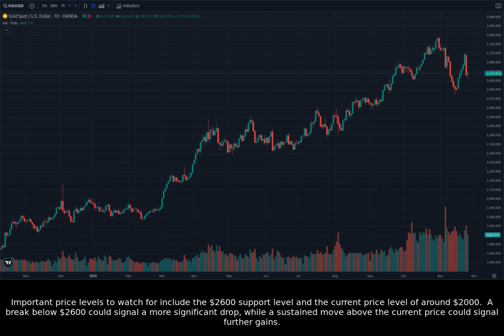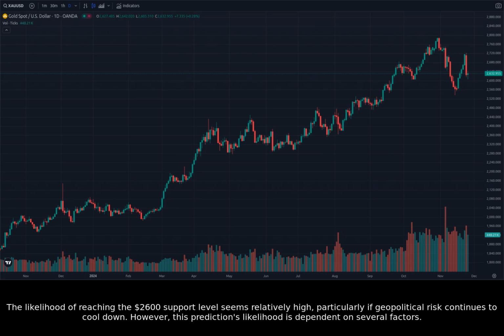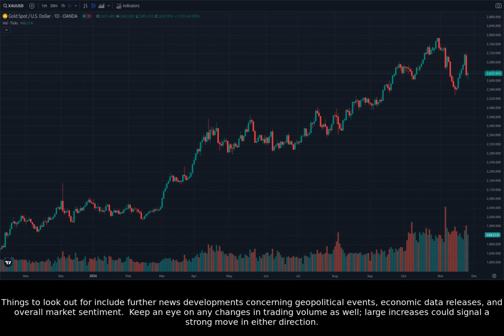The likelihood of reaching the $2,600 support level seems relatively high, particularly if geopolitical risk continues to cool down. However, this prediction's likelihood is dependent on several factors. Things to look out for include further news developments concerning geopolitical events, economic data releases, and overall market sentiment. Keep an eye on any changes in trading volume as well. Large increases could signal a strong move in either direction.